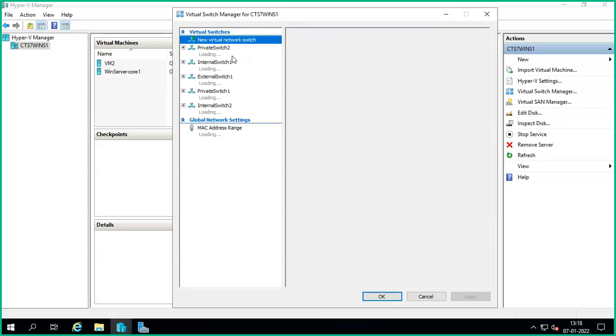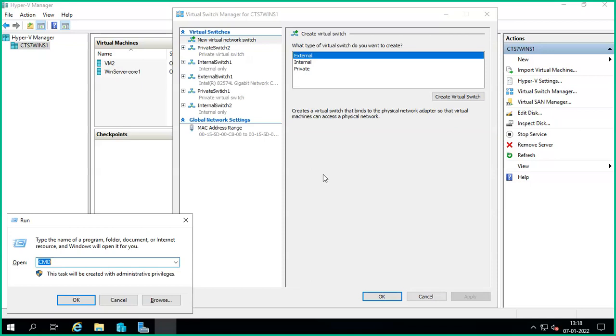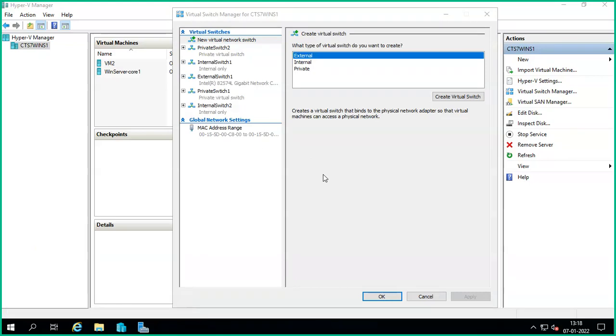Look here. These are all the switches I created, but you want to see ncpa.cpl. Maybe it will open my physical machine or virtual machine.